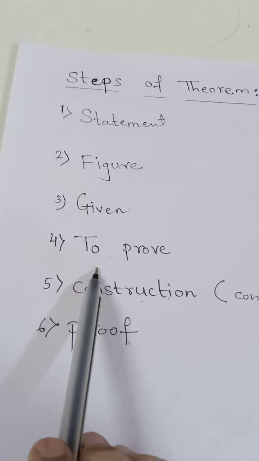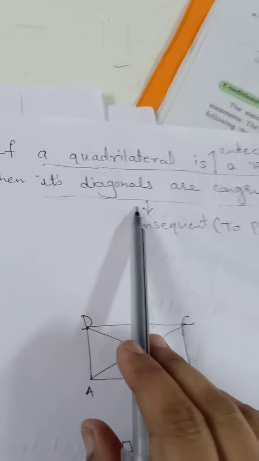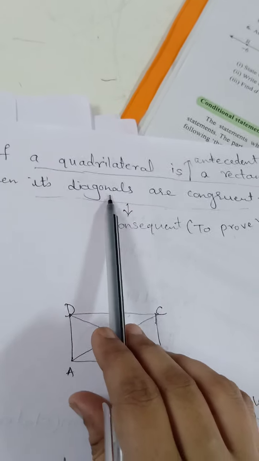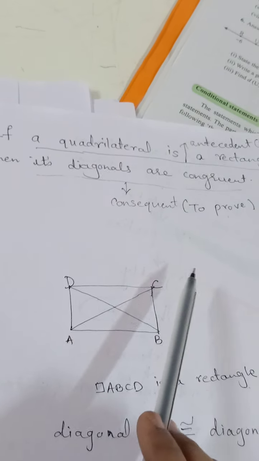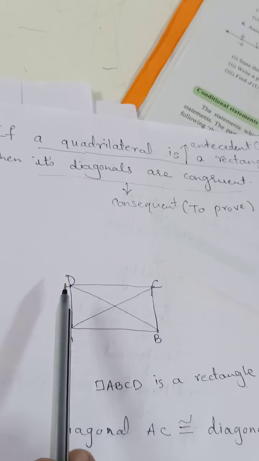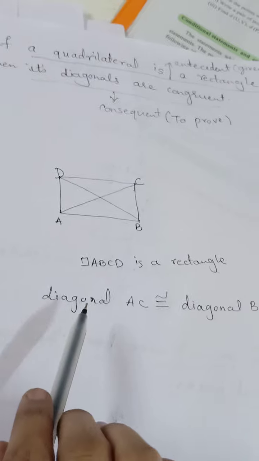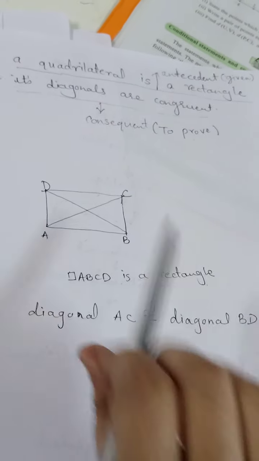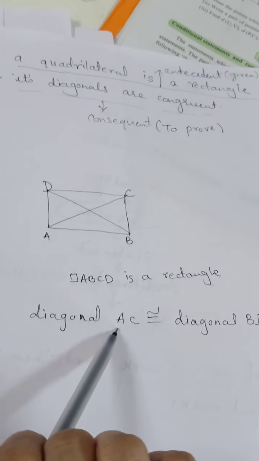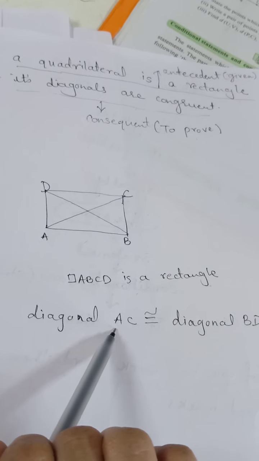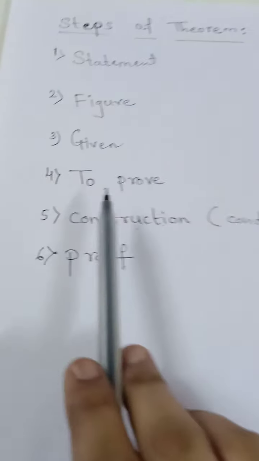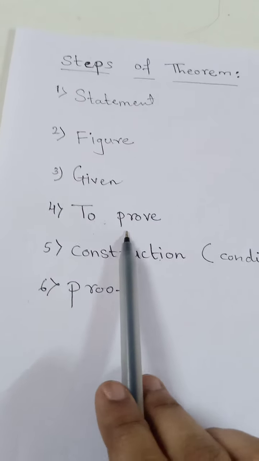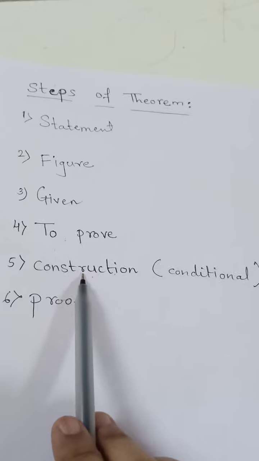Then the fourth step will be to prove. To prove is again the consequent, the statement after then. Here it is given that the diagonals are congruent. So we have taken one diagonal as AC and the other diagonal as BD, and we have to prove that diagonal AC is congruent to diagonal BD. Whenever we convert the statement into symbolic or equation form, it is called to prove. So our to prove step will be complete.